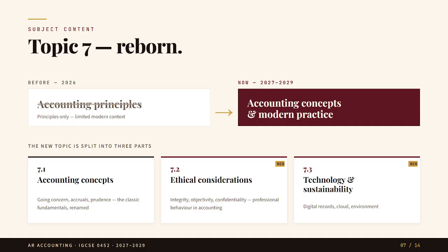Topic 7 now has 3 parts. First, accounting concepts. These are familiar concepts like going concern, accruals, prudence, consistency and business entity. Second, ethical considerations. This is the new and important area. Third, technology and sustainability. This is also new and it connects accounting with digital records, cloud storage and environmental awareness. So topic 7 has become more practical and more modern.